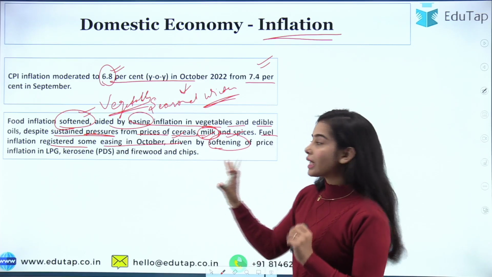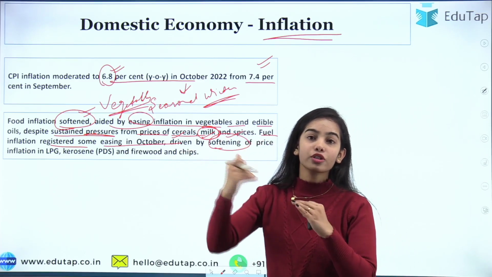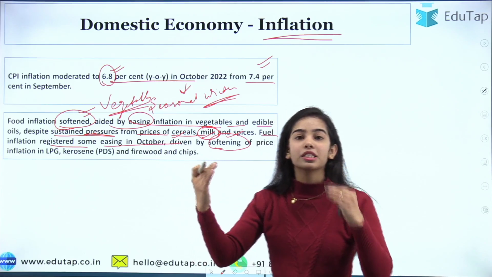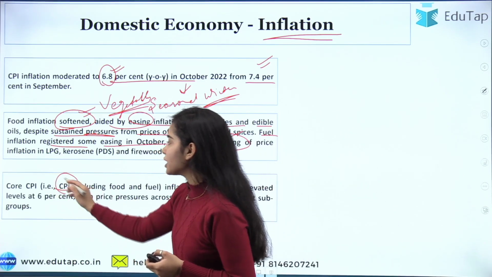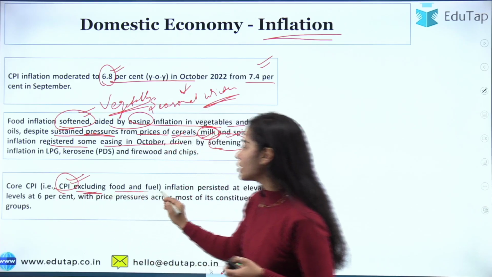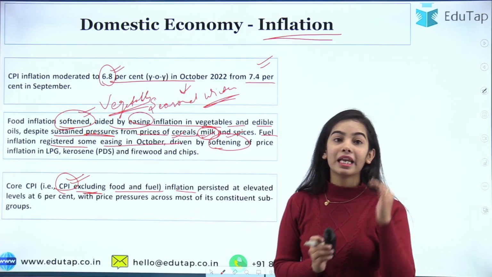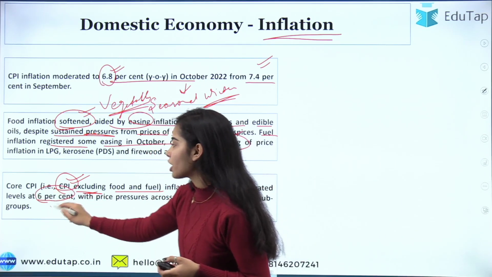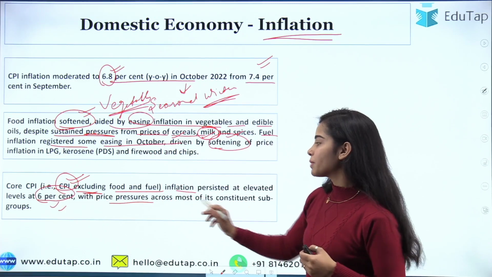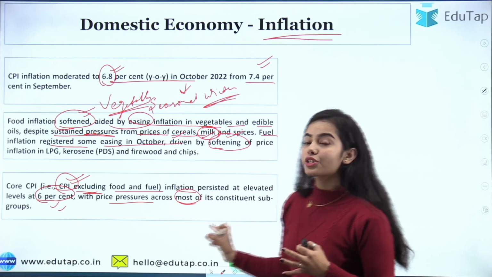So you can understand that the prices of some commodities are increasing, while the prices of other commodities are reducing. The core CPI, that is the consumer price index excluding food and fuel inflation, persisted at elevated levels, at 6% or above, with price pressures in almost most of its constituent subgroups.